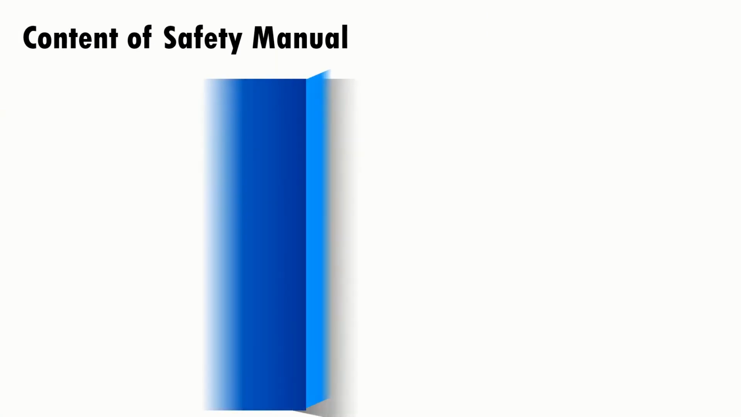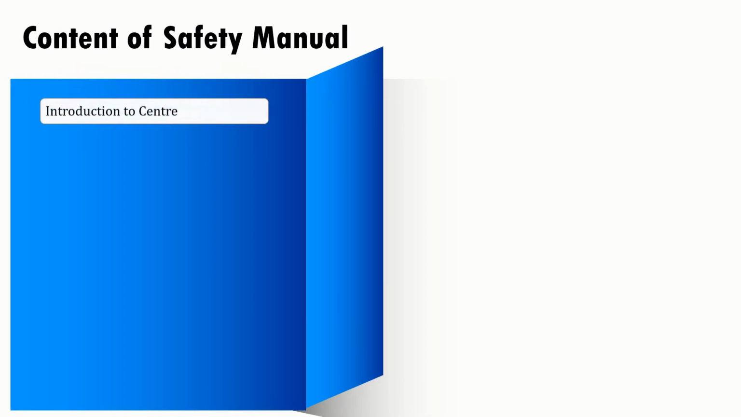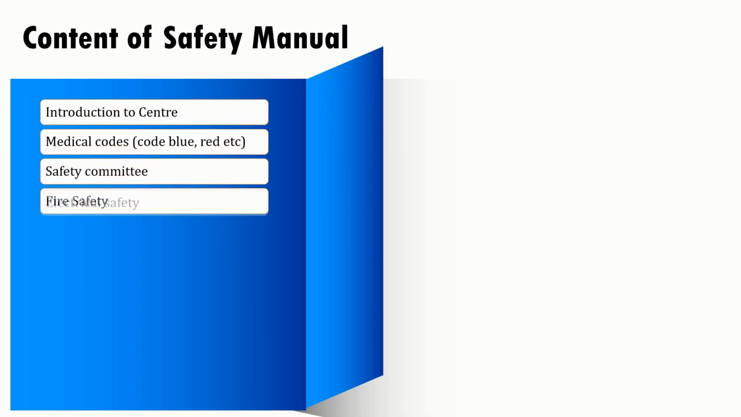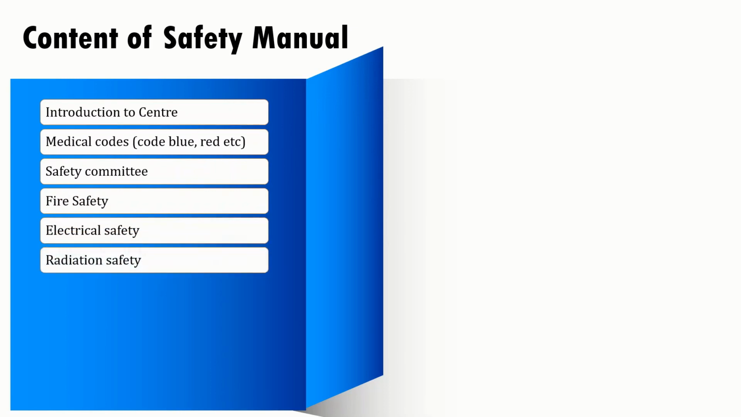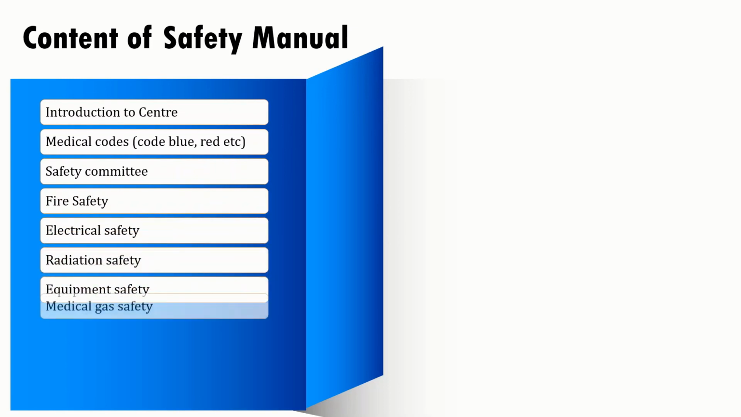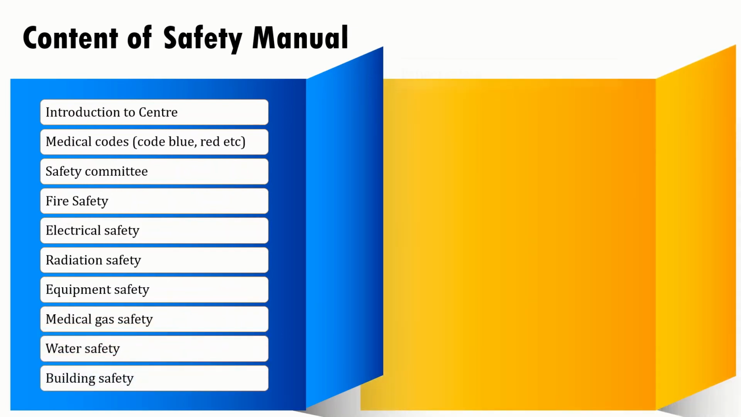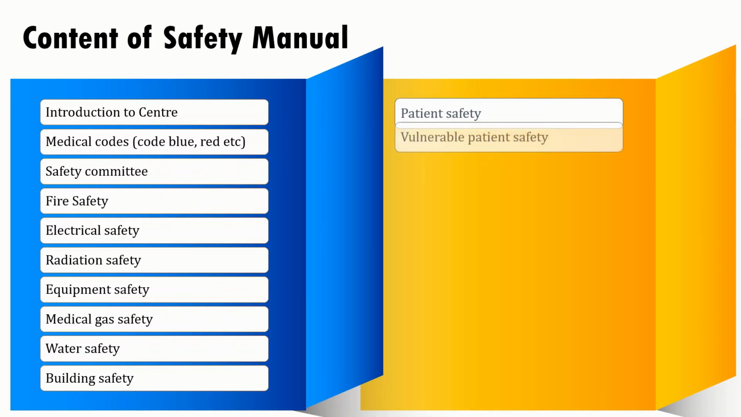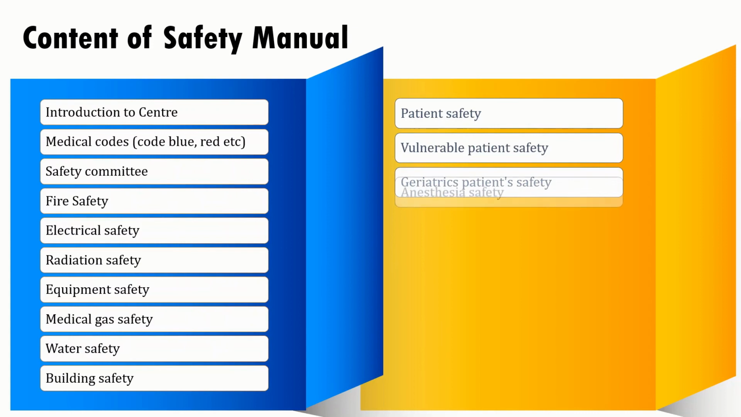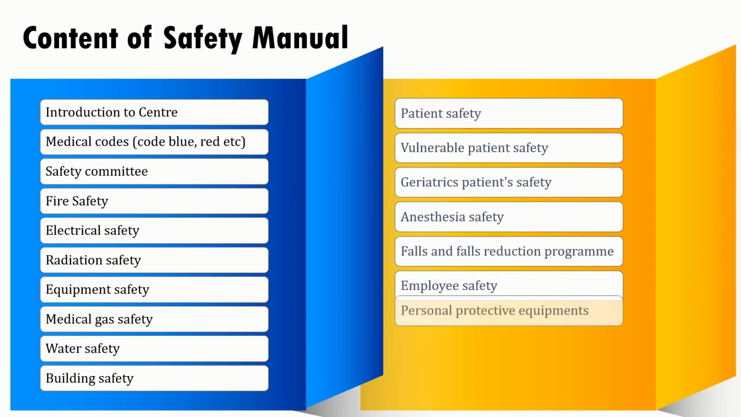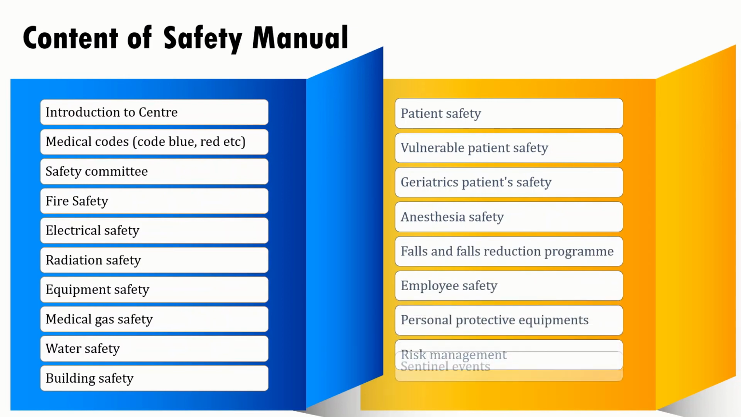Let's see the contents of the safety manual. It should have an introduction to the center, and the various medical codes like code blue, code red, code purple should be mentioned. The safety committee, fire safety, electrical safety, radiation safety, equipment safety, medical gas safety, water safety, building safety, patient safety, vulnerable patient safety, geriatric patient safety, anesthesia safety, falls and fall reduction program, employee safety, personal protective equipment, risk management, and sentinel events. All these things should be mentioned in the safety manual.